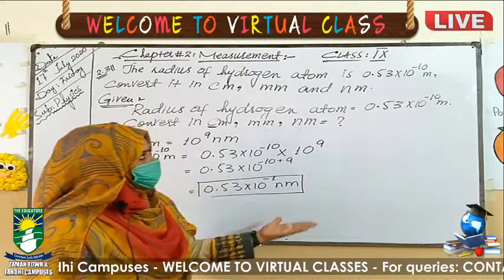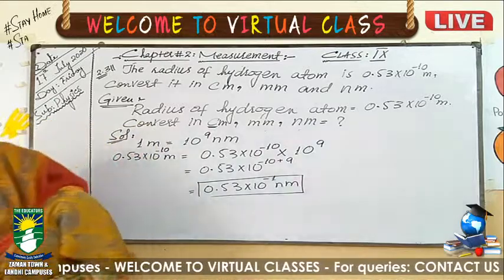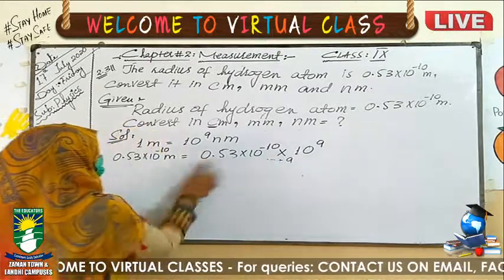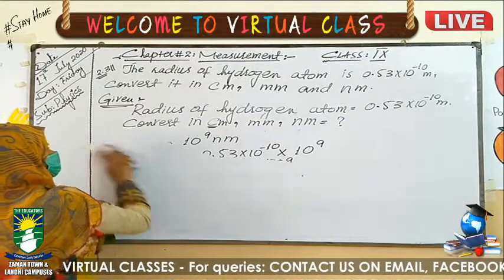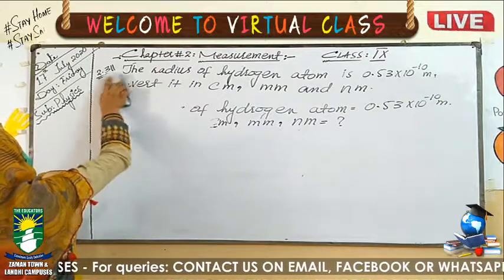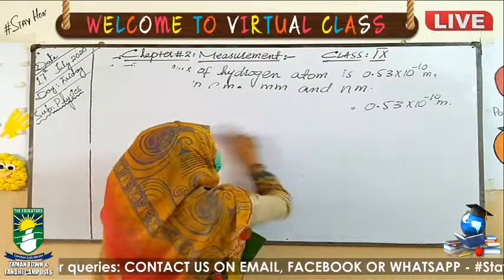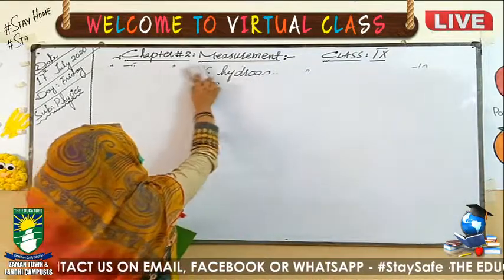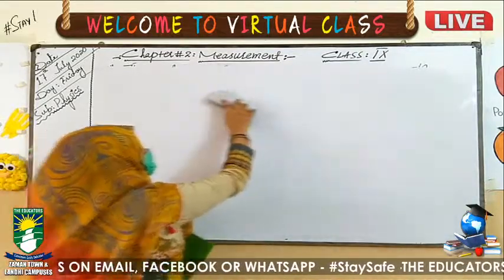Our next topic is the standard of mass. Standard of mass means the unit used internationally for measuring mass, that is kilogram.